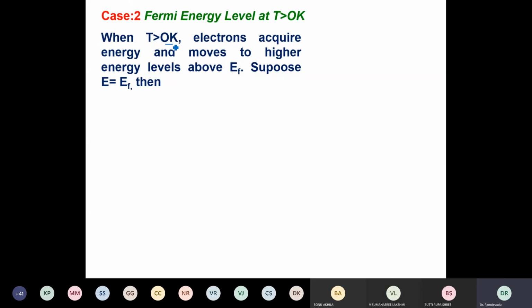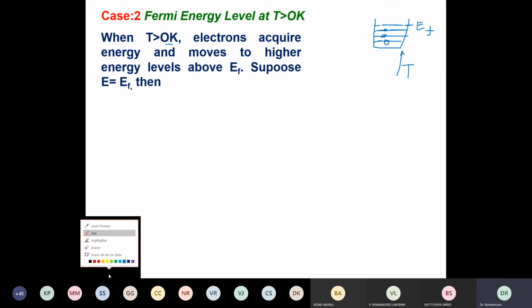When T is greater than 0, some of the electrons will now get excited. Suppose all the states up to EF are filled. But if I increase the temperature T, some of the electrons or particles in low energy states take energy and jump to higher states. That means some of the electrons are moving above EF, leaving some of the energy levels below EF empty.